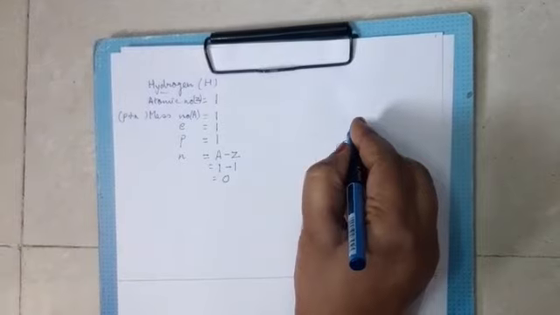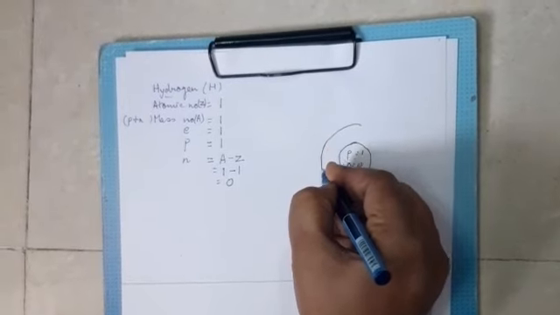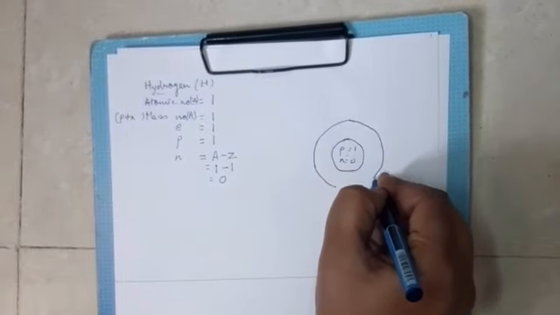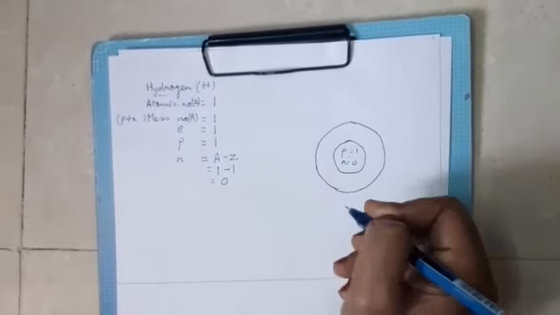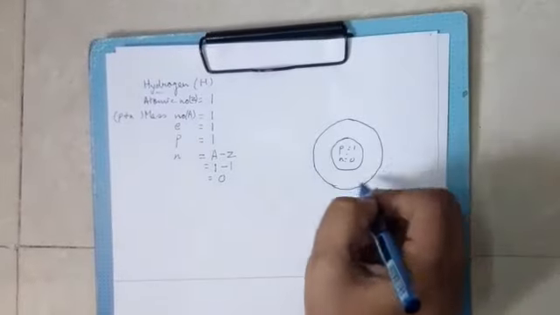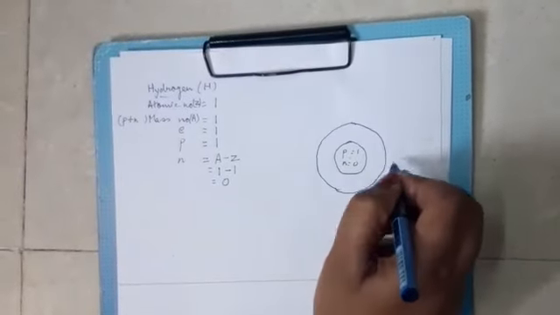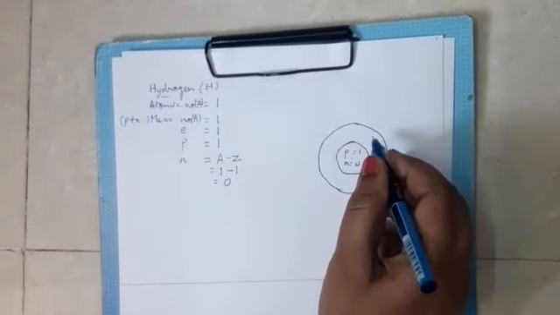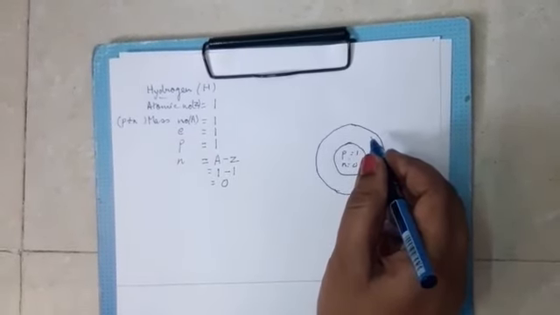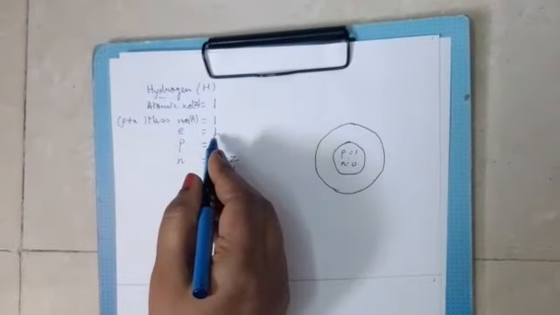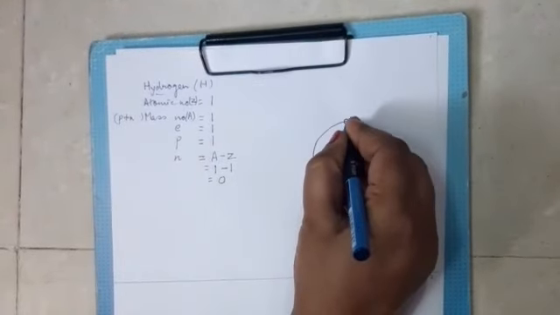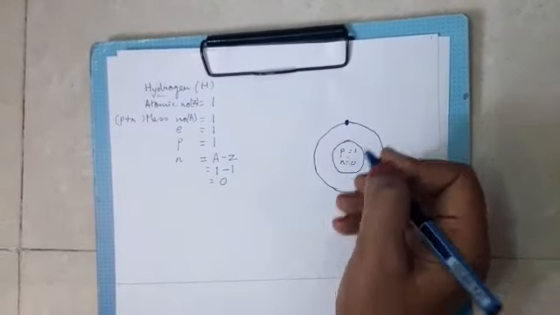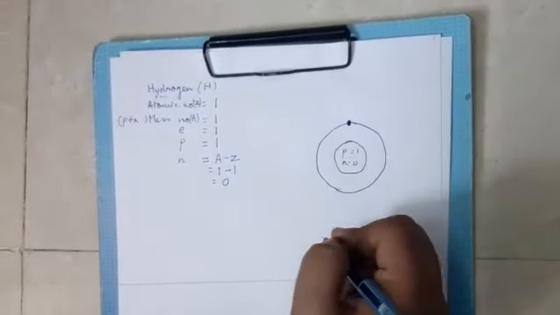Then, we will make the orbit of the electron in which the electron is revolving. This is the first shell or the first orbit of the atom. Now here we will have the negatively charged electrons. How many electrons are there? 1. So we draw 1 electron like a dot over here. So this is the structure of the hydrogen atom.